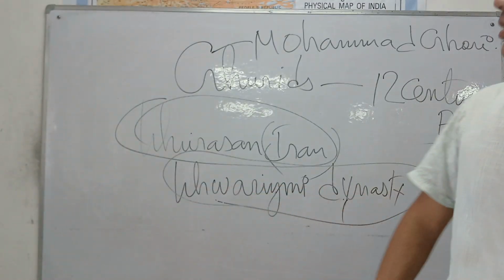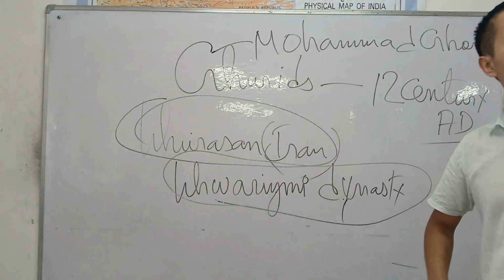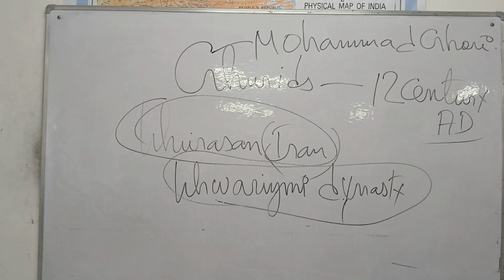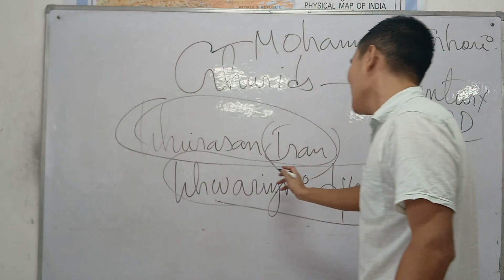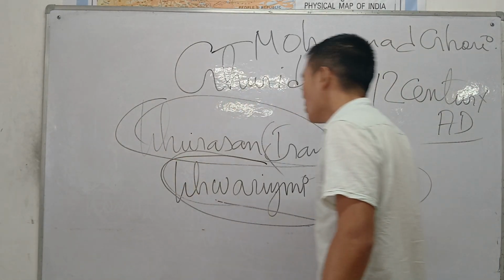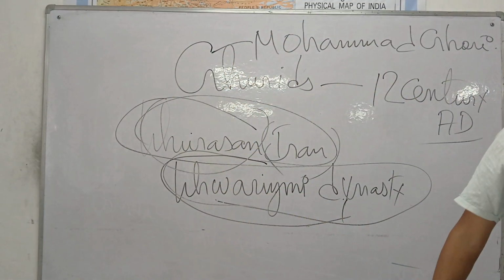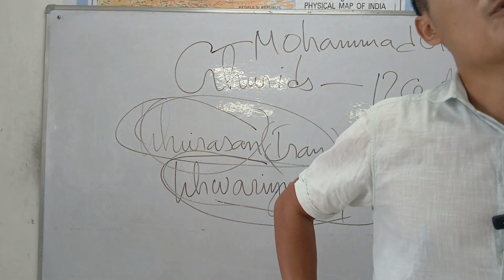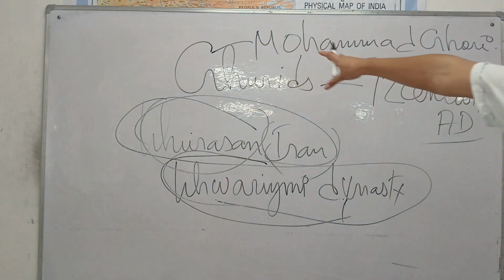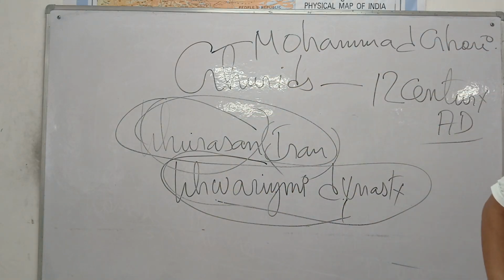Both wanted to capture it, but at the end of the day, it was the Khwarezmian dynasty who captured the city of Khurasan. So for the Ghurids, there was no other option. They had to look for India.